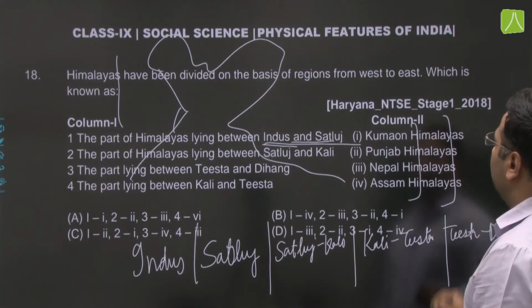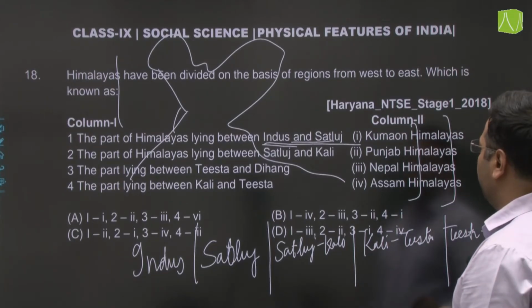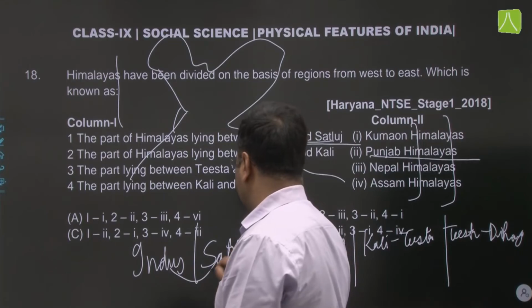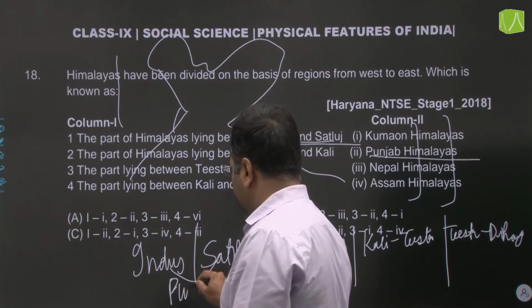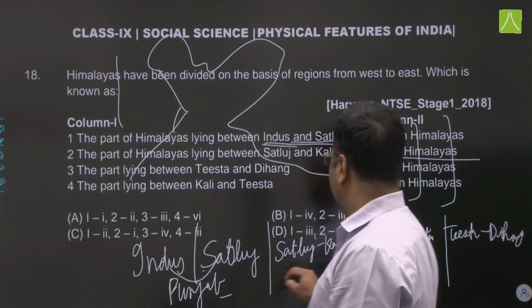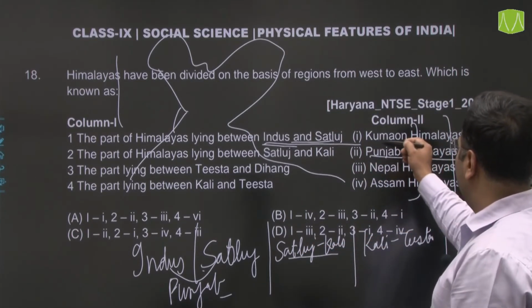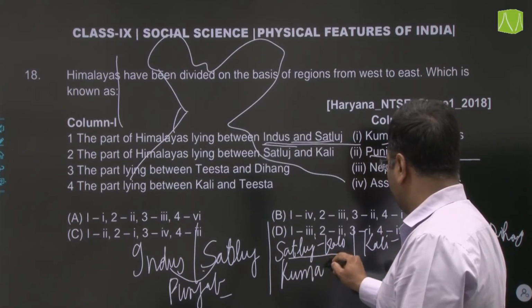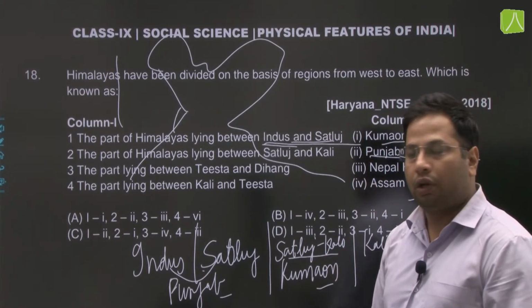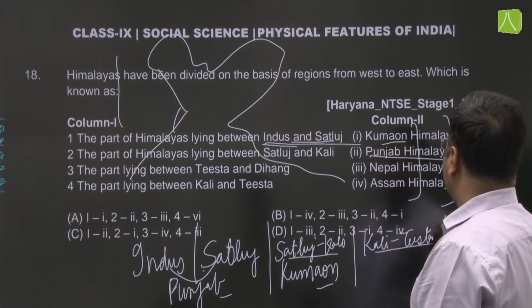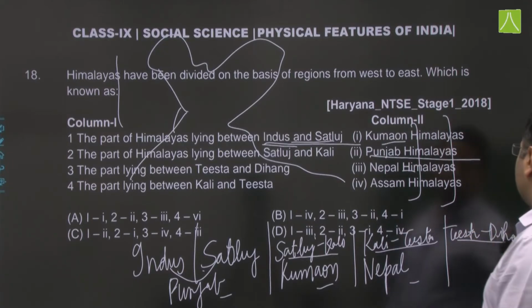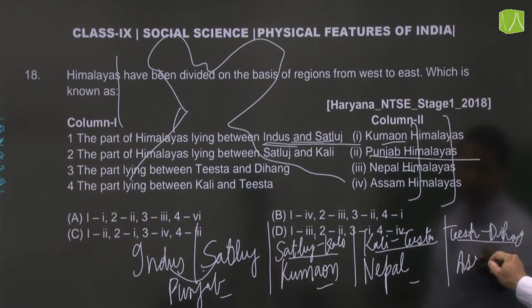So of the 4 Himalayas which are given here, the westernmost one would definitely be Punjab. Between the Indus and Satluj would be Punjab. Then between Satluj and Kali would be Kumaon. Kumaon is also a region in Uttarakhand. Then between Kali and Tista we have Nepal Himalayas, and between Tista and Dihang we have Assam Himalayas. So this is how we have to find out.